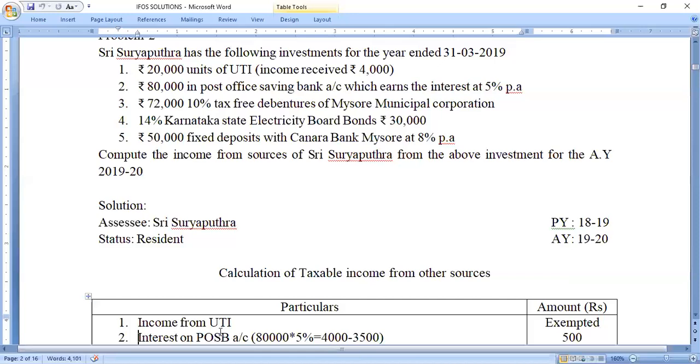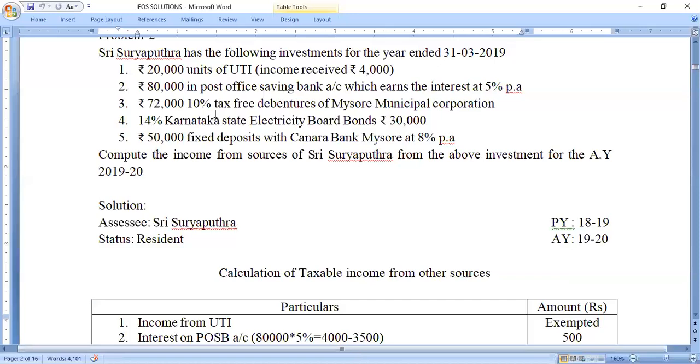So here is the interest earned on the post office savings bank account. You can claim the exemption up to rupees 3,500 because it's an individual account. So the actual interest earned is rupees 4,000. From that, 3,500 can be claimed as exemption. So the balance amount of 500 will be taxable under the head income from other sources.